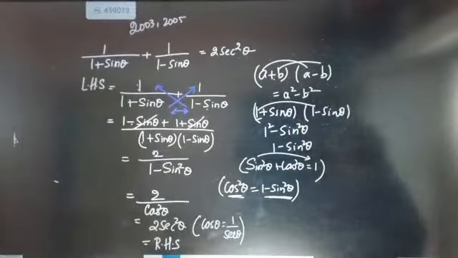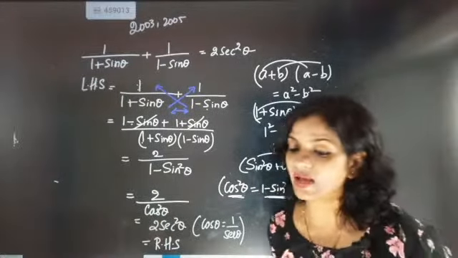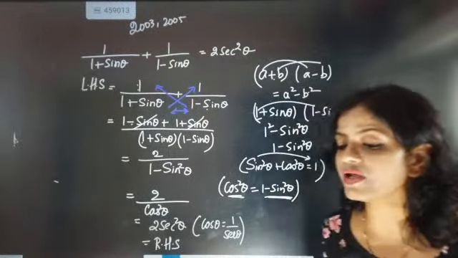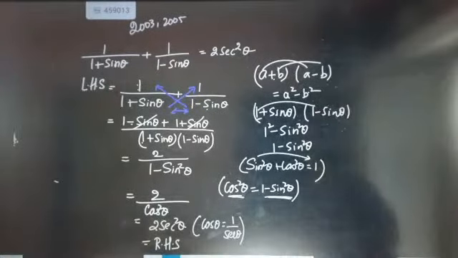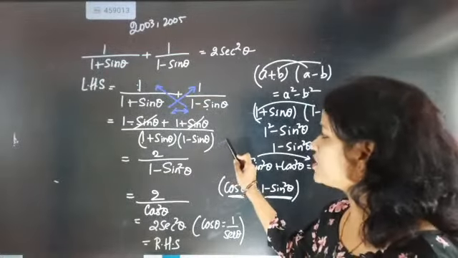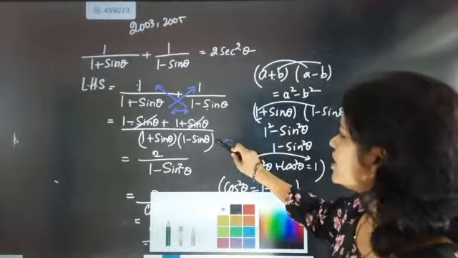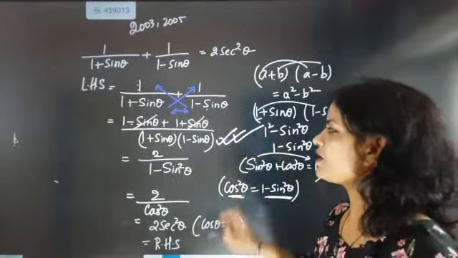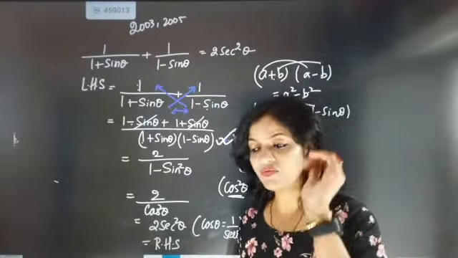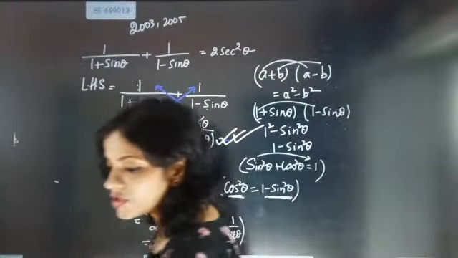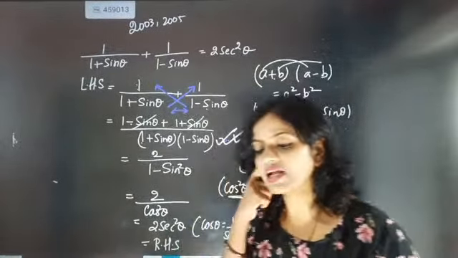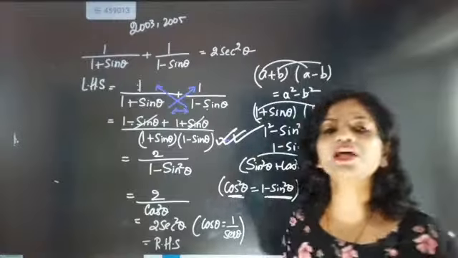Now did you understand what you have to do in this question? Come on, quickly tell me. I am not going very fast, I went very slow to explain this point. Did you get how to solve this? Can I move on so that you can analyze it nicely? See, this is the most crucial step. Again and again I am telling, if you do not know that 1 plus sine theta into 1 minus sine theta is cos square theta, then from there everything will go in the dustbin. Your full effort will go down. So you have to be very clever in attempting that type of question.